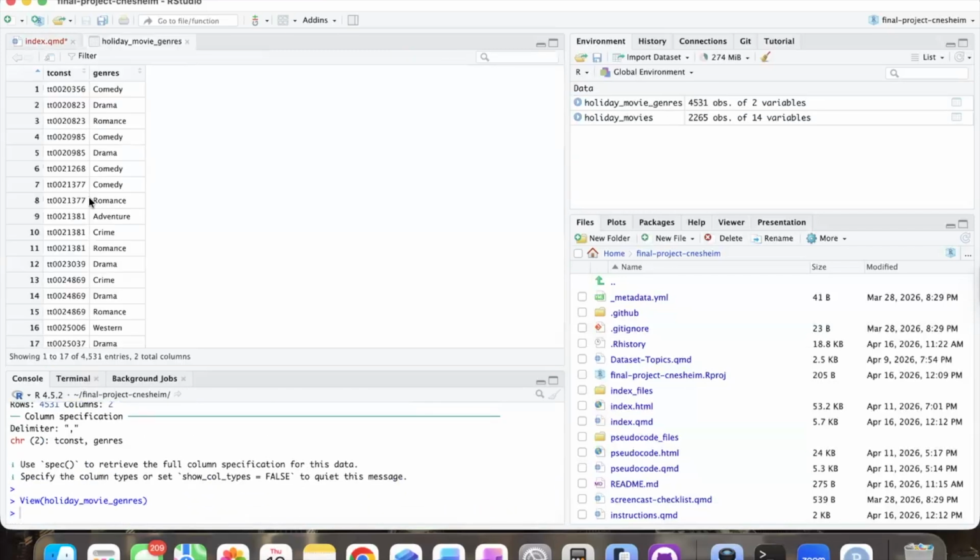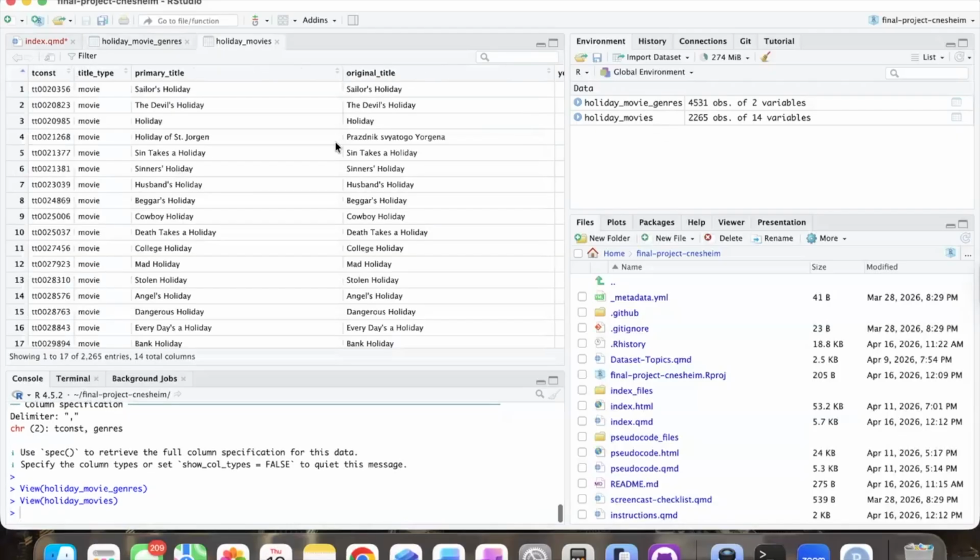When you click on movie genres, you can see some of the keys repeat. So this movie was listed as a drama and a romance. This one has the repeated keys, and also lists one genre per cell, which is kind of tidy data, but since the keys repeat, it kind of isn't tidy. So that's kind of interesting.